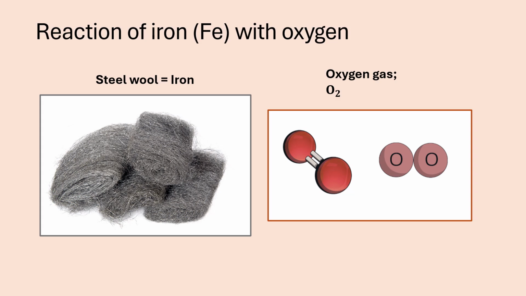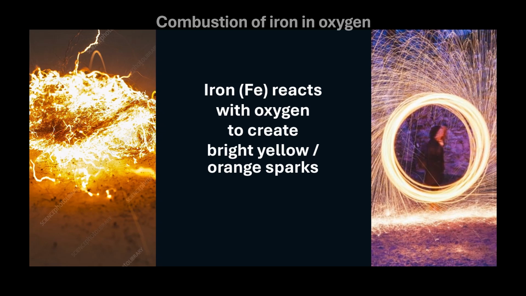Now let us look at what these things look like. The most common form of iron is what we call steel wool that you use in the kitchen. There are other things also in there, but it mostly consists of iron. So these little bundles of steel wool are mainly iron, and then of course again the diatomic oxygen gas molecule. If you heat this iron in oxygen, the steel wool will start to glow.